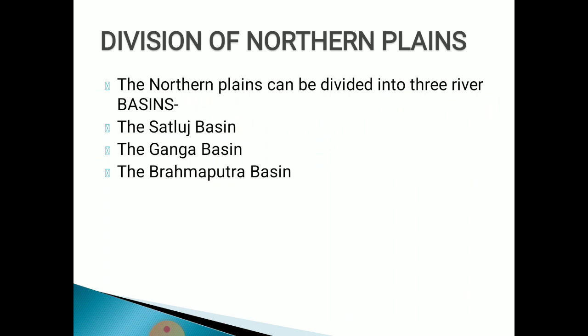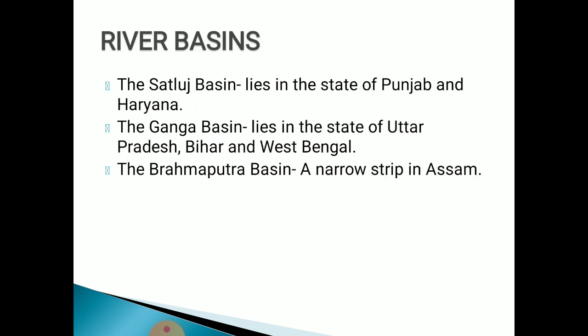Now divisions of northern plains. Northern plains are divided into three river basins. The first is the Satluj basin, second Ganga basin and the third is the Brahmaputra basin. Let's discuss these river basins one by one. The Satluj basin lies in the states of Punjab and Haryana. The Ganga basin lies in the states of Uttar Pradesh, Bihar and West Bengal. And the Brahmaputra basin lies in a narrow strip in Assam, some parts of Assam.